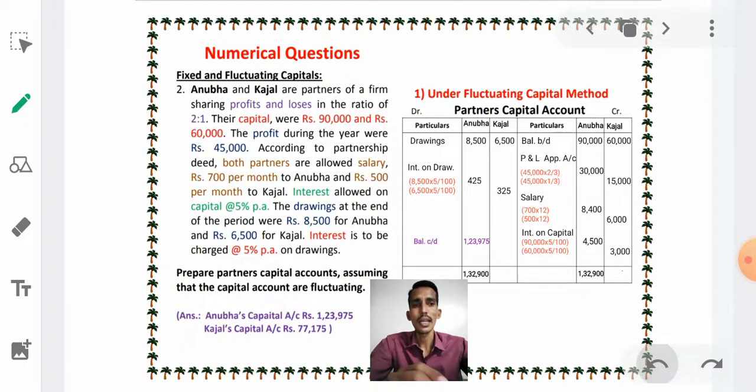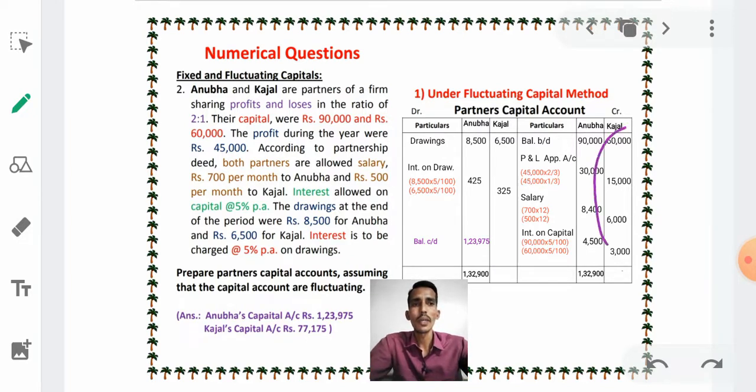It is called balance carried down, right? Before starting the business Anubha introduced 90,000. After 1 year her capital is 1,23,975, right?